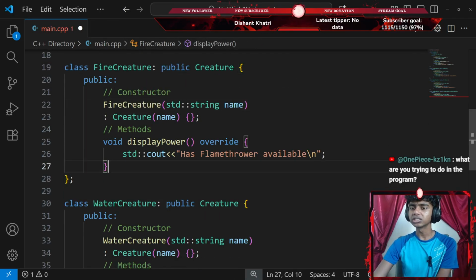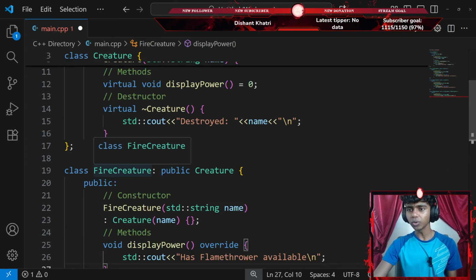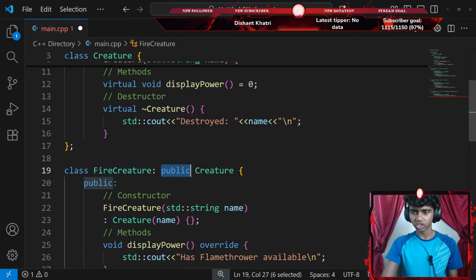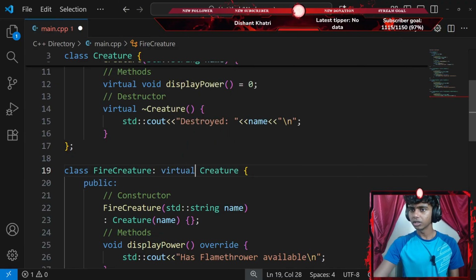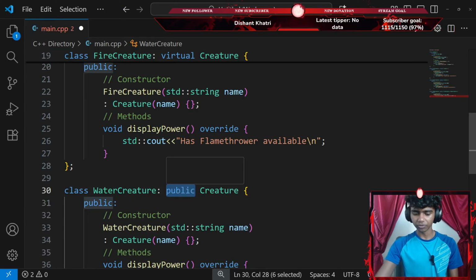Virtual inheritance. Oh, okay, hold up, guys. My bad. I actually remember. So for my fire creature, this is going to be something like virtual. There we go, virtual creature. Let's do that for my water as well. So I'll go with something like virtual.